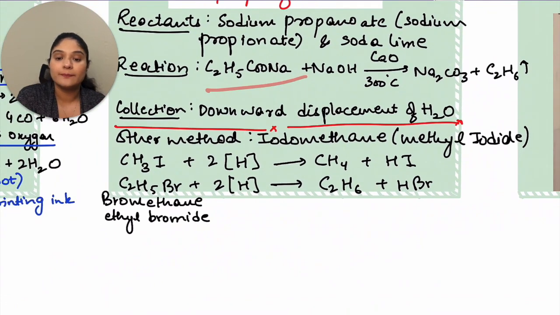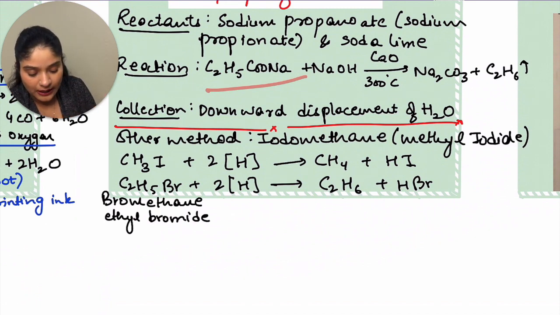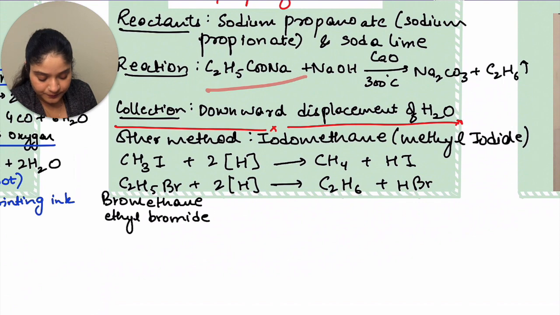Let's move ahead. Other methods of preparation can be, for example, from iodomethane or methyl iodide. So you have CH3I plus two nascent hydrogens. Let me draw that.